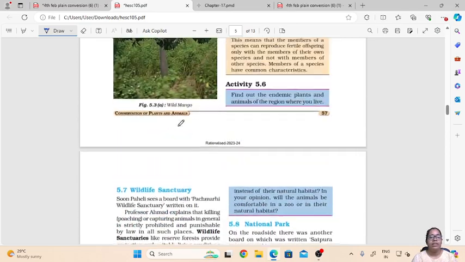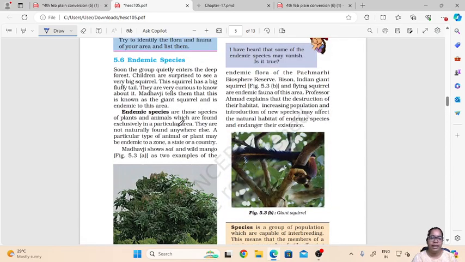So let us understand what we mean by endemic species. Endemic species are the species of plants and animals which are found exclusively in a particular area. They are not naturally found anywhere else.